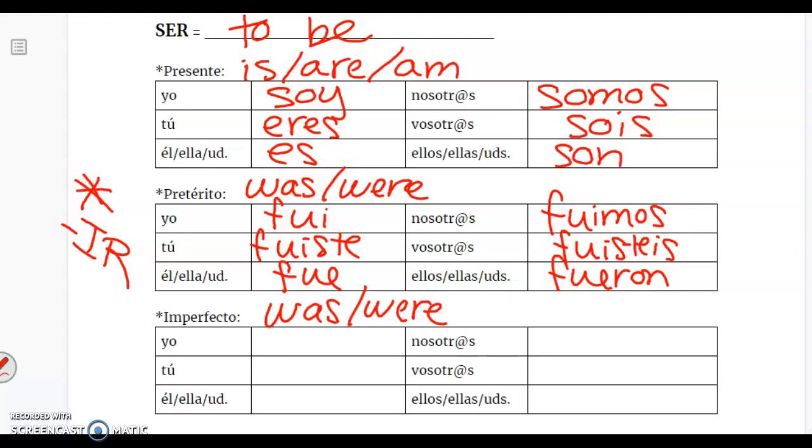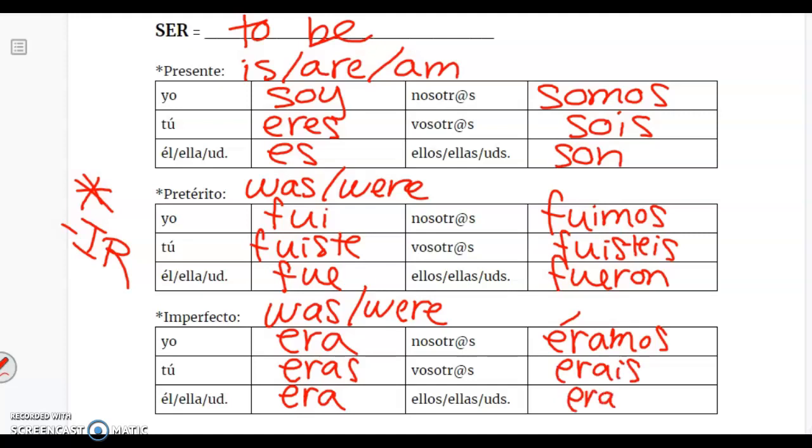We use ser in imperfect to talk about the past, was, were, a bit more than pretérito, okay? Because we use imperfecto more for descriptions in the past. Entonces, forma de yo, era, tú eras, él, ella, usted era, nosotros éramos, con acento, vosotros erais, ellos, ellas, ustedes eran.